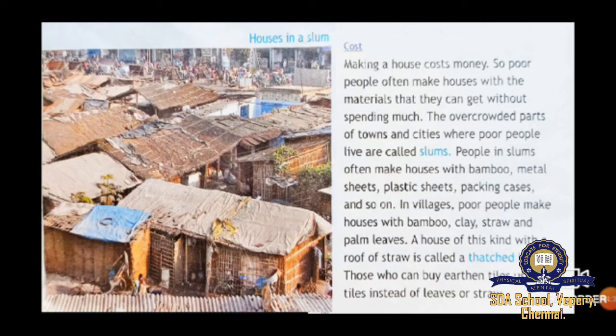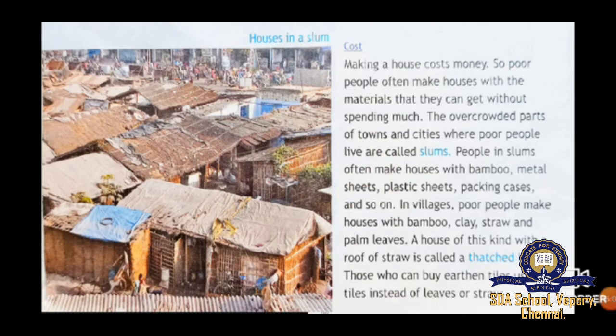So poor people often make houses with materials that they can get without spending much. The overcrowded parts of towns and cities where poor people live are called slums. In Chennai or in Mumbai, you can see slum areas.